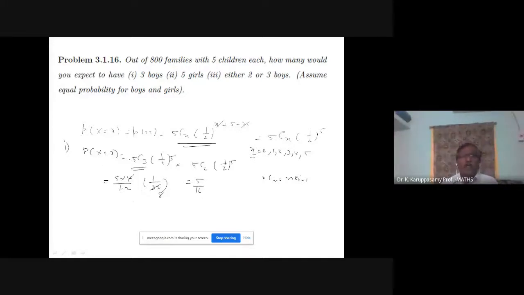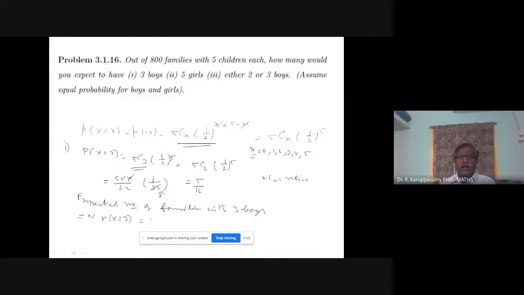Now, under consideration, we have 800 families. Expected number of families with 3 boys: boys count is 3. So it is equal to N into probability of X equals 3.